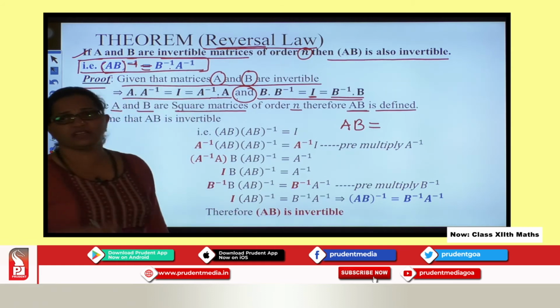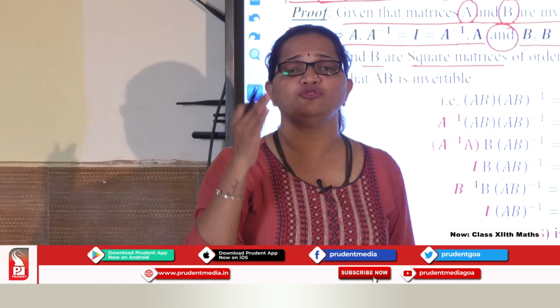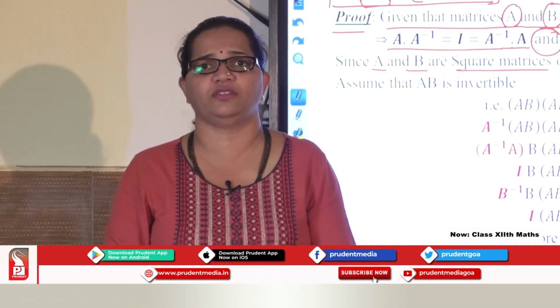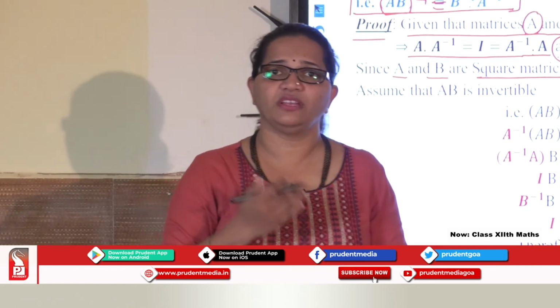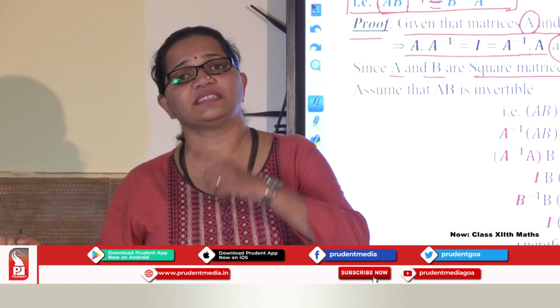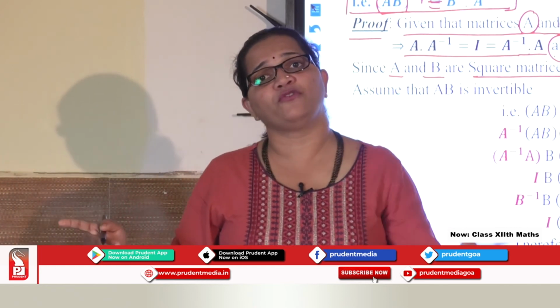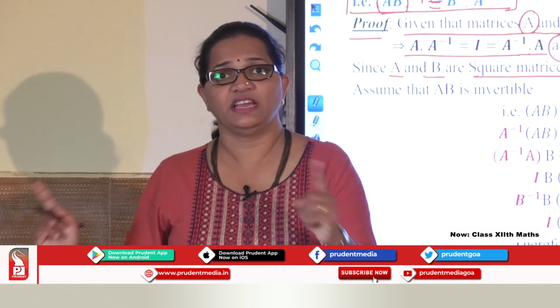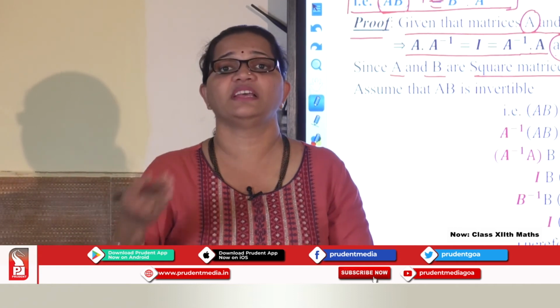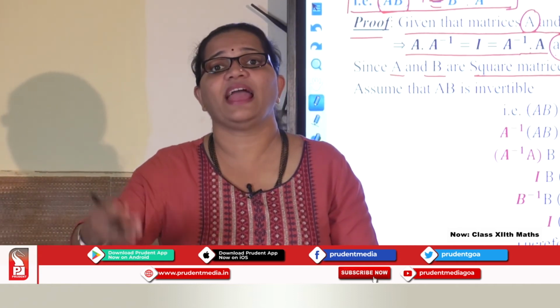I told you all, there you check whether the matrix multiplication is possible or not. That means you check that the number of columns of the first matrix is equal to the number of rows of the second matrix. If they are equal, I can say the given matrices are conformable for multiplication. That means A into B can exist, can be defined.